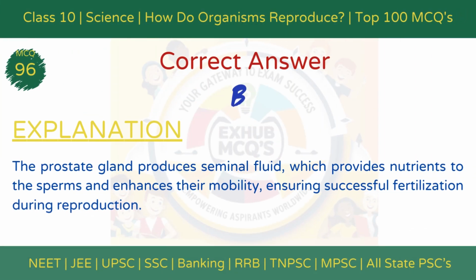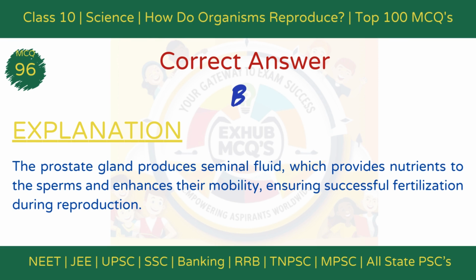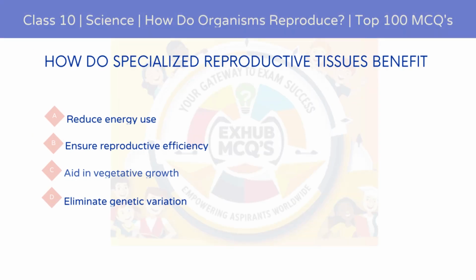The correct answer is option B, produces seminal fluid. Explanation: the prostate gland produces seminal fluid, which provides nutrients to the sperms and enhances their mobility. This fluid plays a critical role in successful fertilization during reproduction.